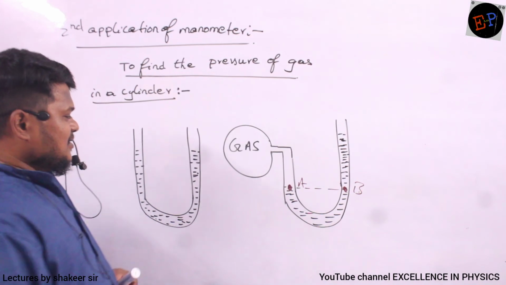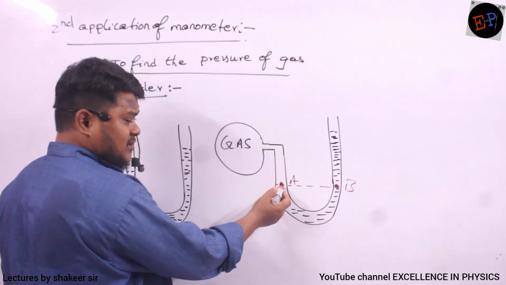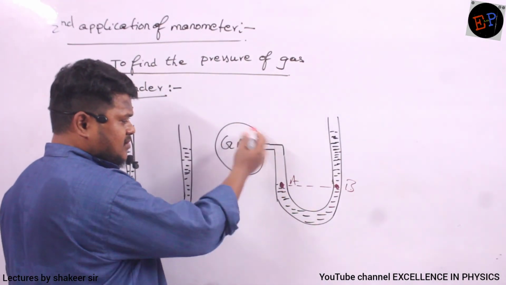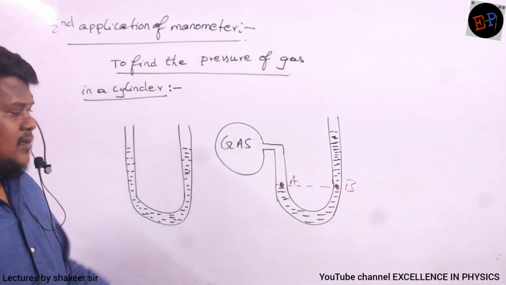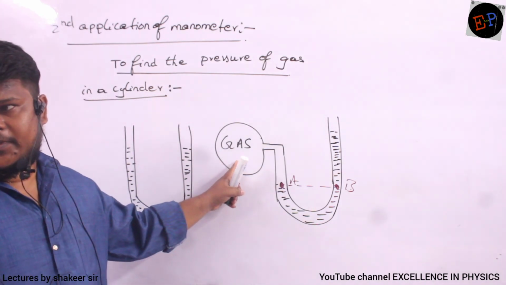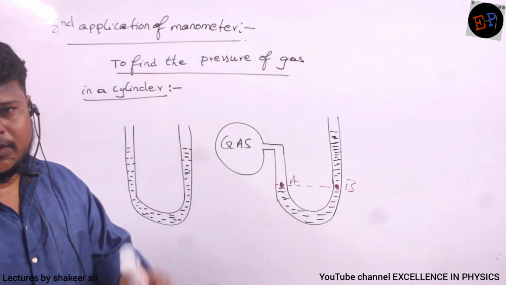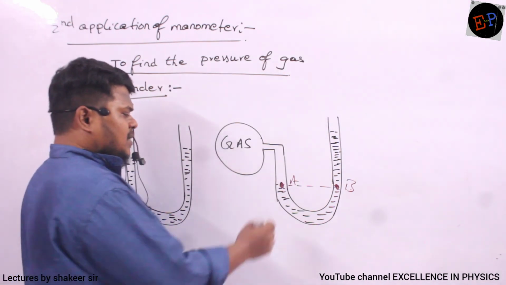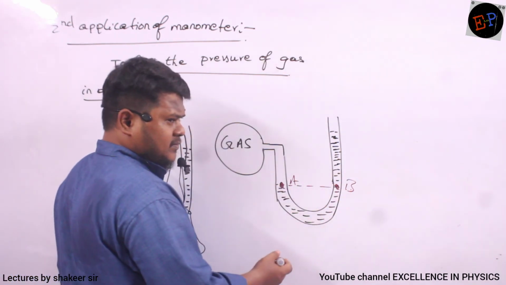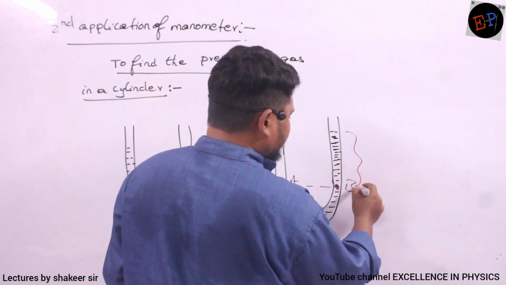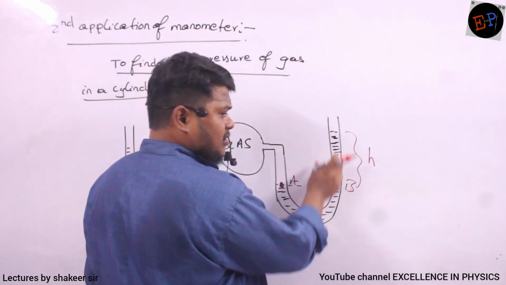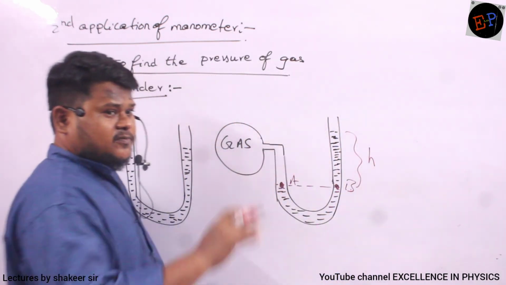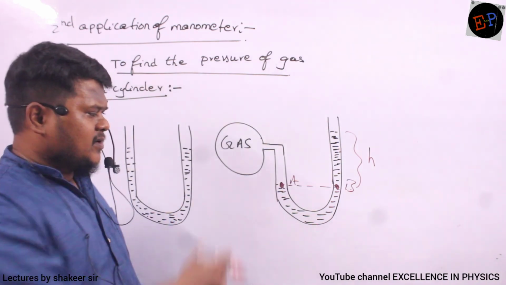So at point A, who is giving pressure? The gas inside the cylinder is giving the pressure. Now here atmospheric pressure is not there, no? Because this cylinder is not open to the atmosphere. But at point B, who is giving pressure? The height of this mercury column and atmospheric pressure, both of them are giving the pressure. So just equate both of them.